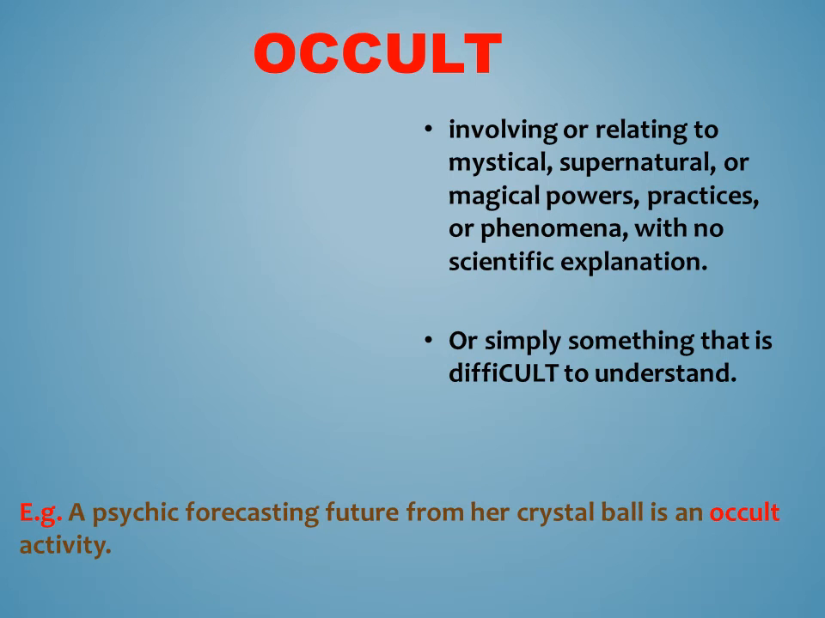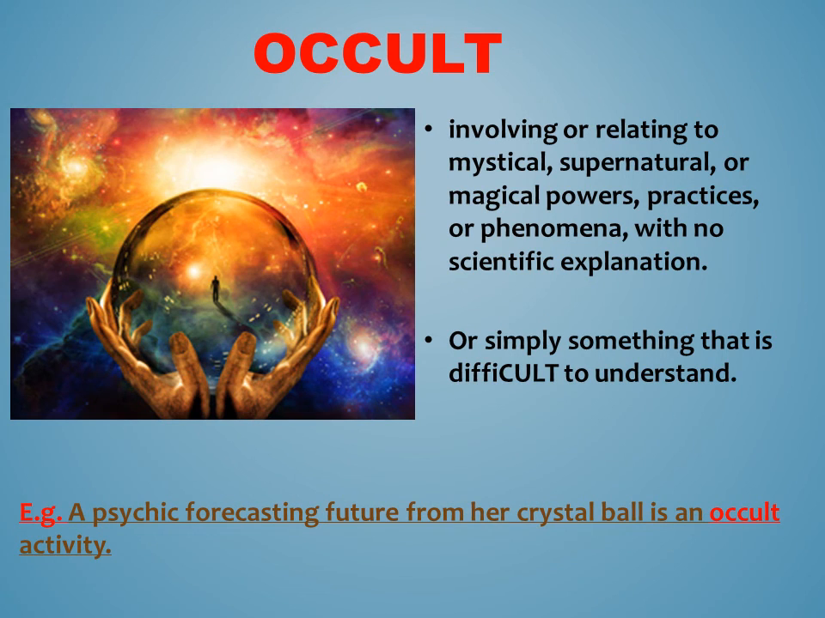For example, a psychic forecasting the future from her crystal ball is an occult activity. Like this, how a psychic forecasts the future from a crystal ball. It is strange. We do not know how this happens. It is often seen in movies and series, but we do not know how this happens.